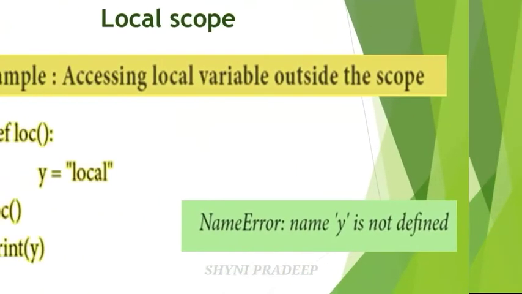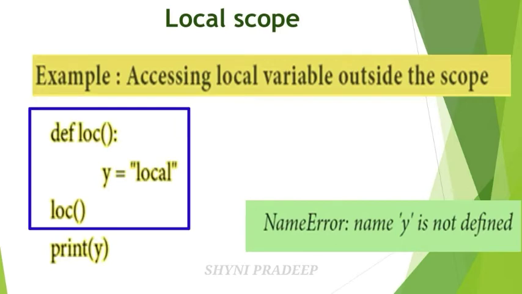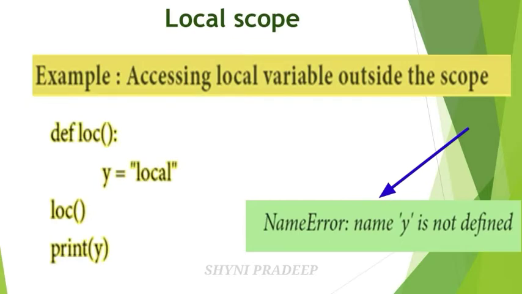And see the next example, accessing a local variable outside the scope. We already know that you cannot access a local variable outside of the scope. Okay, so see this example. Here this is the local scope and this print y is in the global scope. Here you are accessing the local variable y in the global scope. You cannot access the local variable outside of the function, okay? So you will get an error message. You will not get any output, okay? Because when you are declaring a variable in local scope, you cannot access it from the global scope, okay? So this is about local scope.